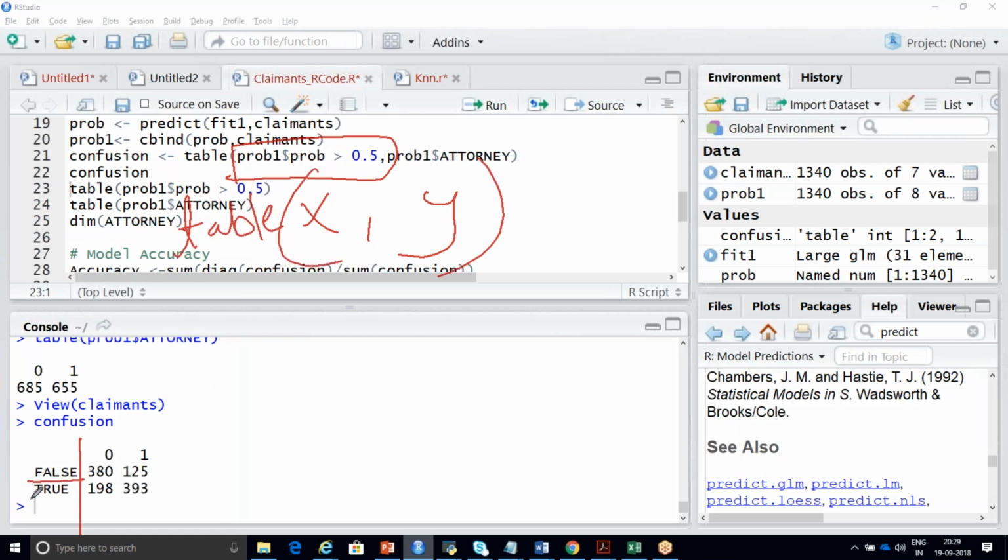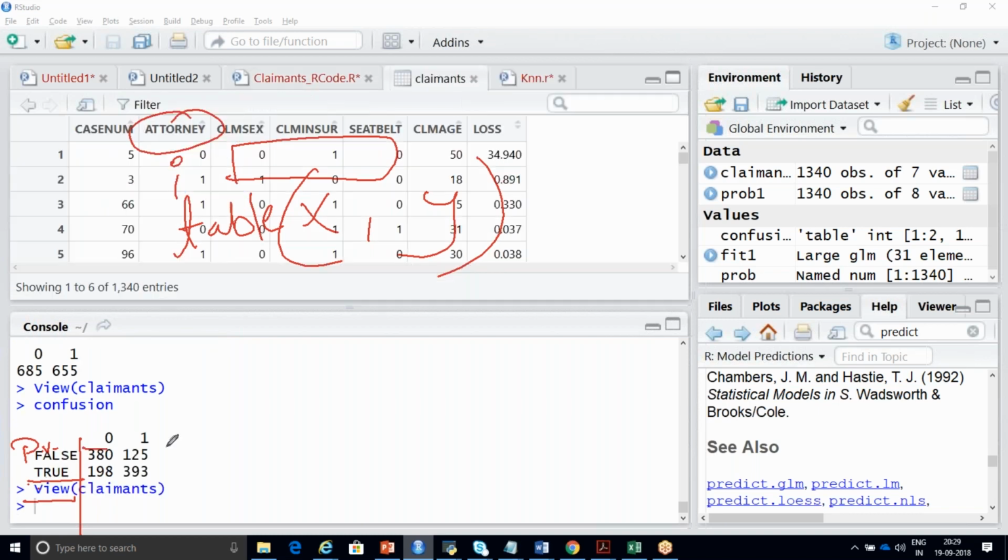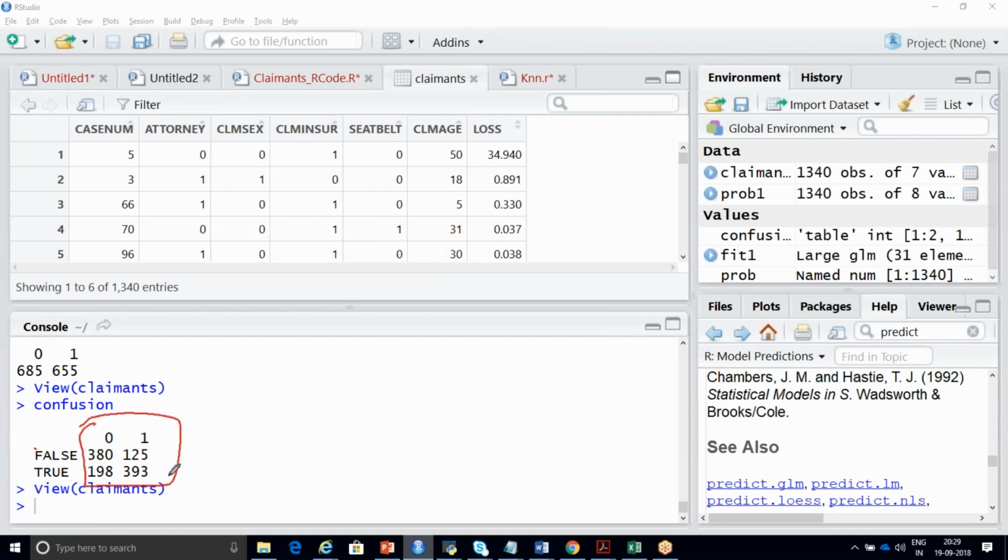False and true are your predicted values, because in your attorney column you have 0 and 1. So this is your actual value in your data set, and this is your predicted data. Got it? Lahari, Megha, Devanshu, Bharat, Sanjay, Ranjini.